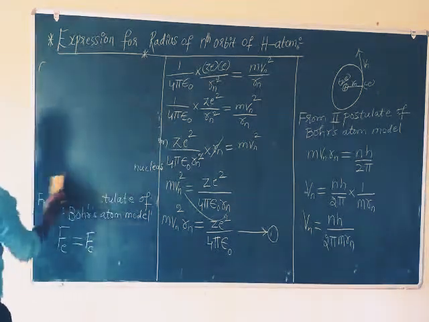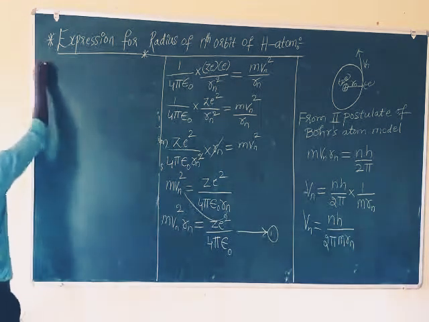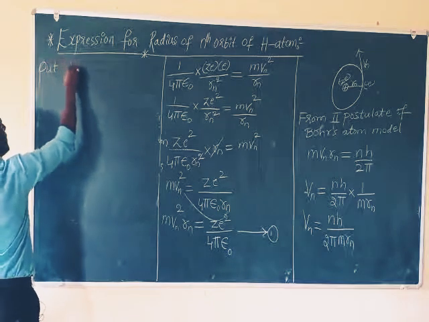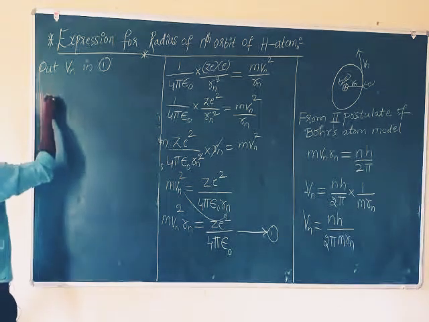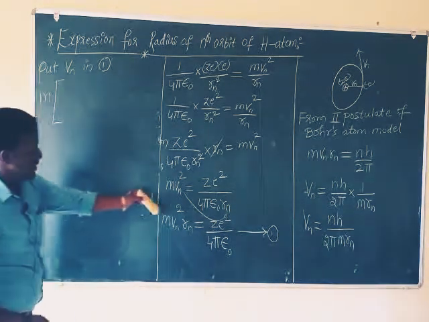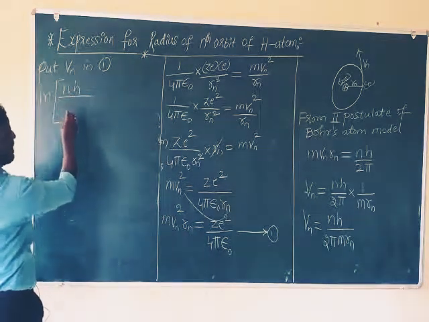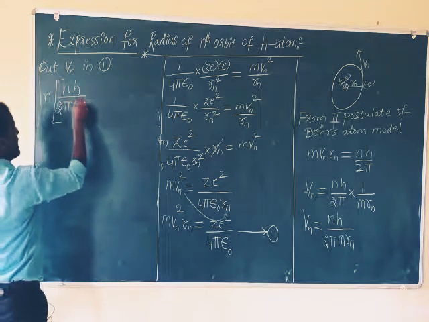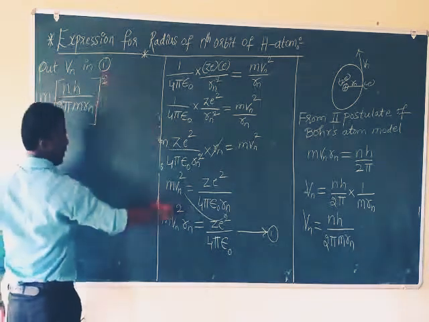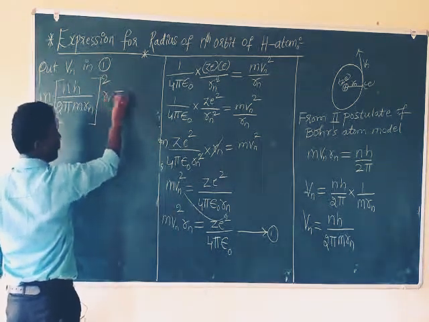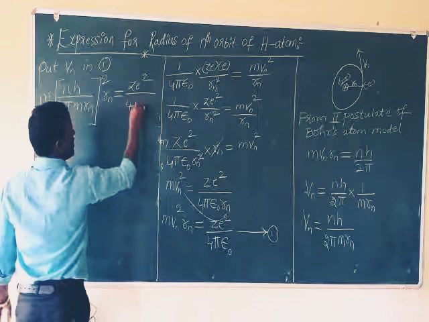Here m into vn square, with the vn formula nh by 2 pi m rn whole square, into rn equals Z E square by 4 pi epsilon.